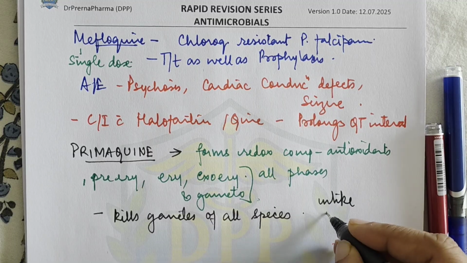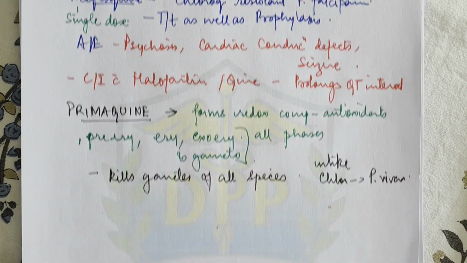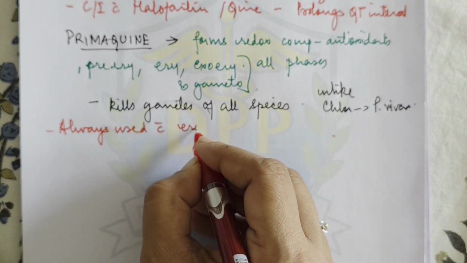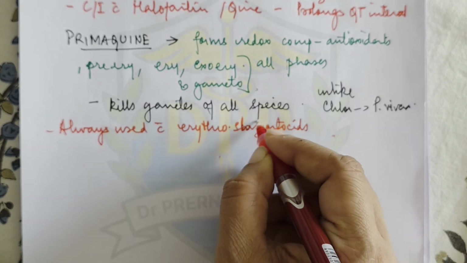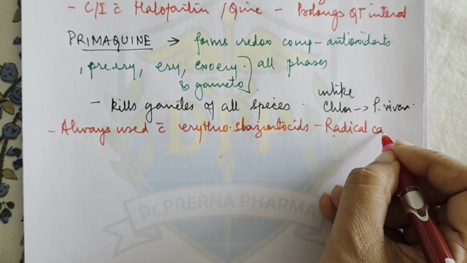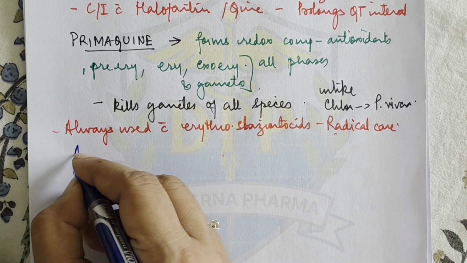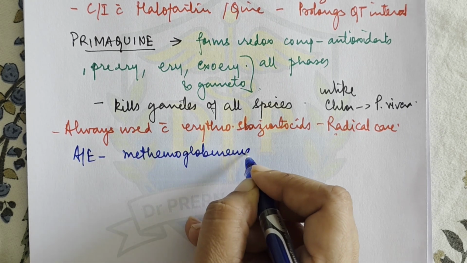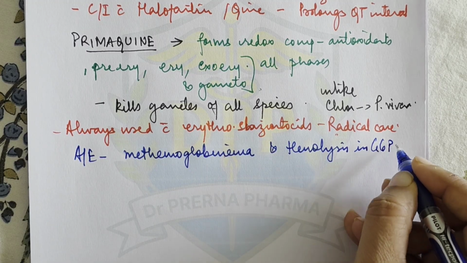Unlike chloroquine, which is effective only on Plasmodium vivax gametes, right? Now this drug, primaquine, is always used with an erythrocytic cytotoxide for a radical cure. It is not given alone, it is given along with an erythrocytic cytotoxide for radical cure. There is a side effect: it can result in methemoglobinemia and also hemolysis in G6PD deficient patients.